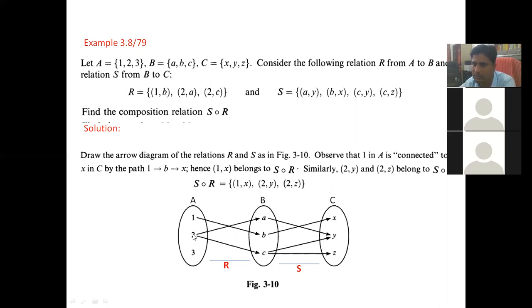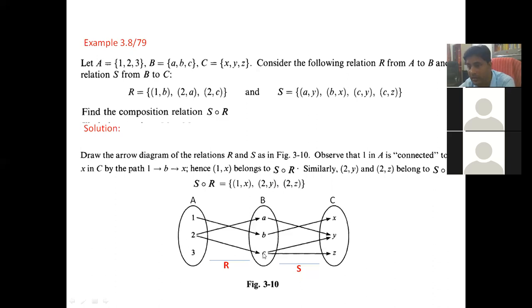Now you come to 2. 3 is not starting, 3 is not given to anyone, so there is no member starting with 3. So 2, you see 2 to A and A to Y. You reach 2 to Y via A, so 2 comma Y is a member of S composition R. Again starting from 2 to C, and C to Y, so you reach 2 to Y via C. You skip C, so 2 Y is already there.